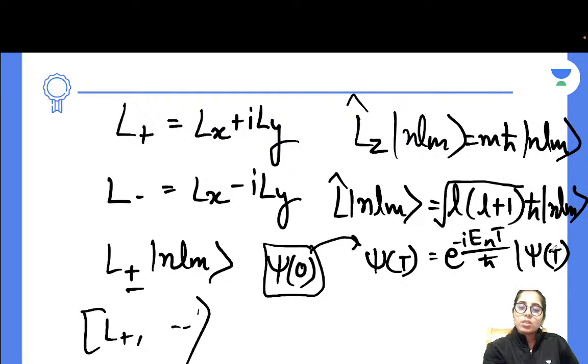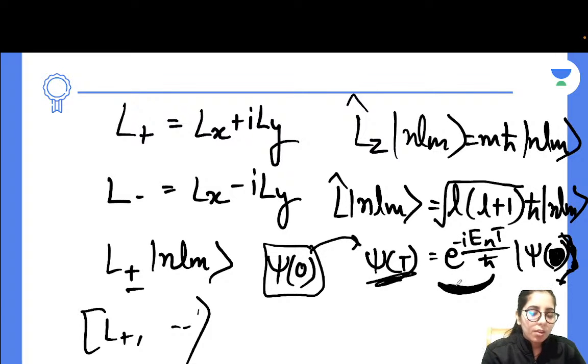The time t equal to 0 wave function you write here, and if you want to convert it into time t, just multiply with this term, e to the power negative i E n t upon h bar, and this will give you the wave function at any later time t. That's how you can find it. Let me know if anybody has any doubt. We can surely talk about it, but if everything is clear, then that's great.